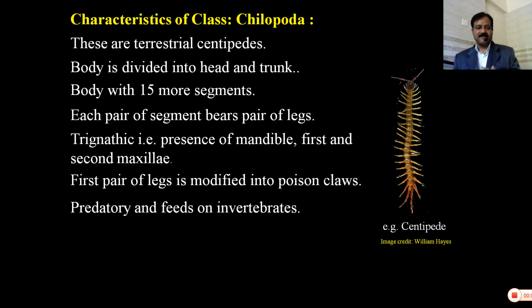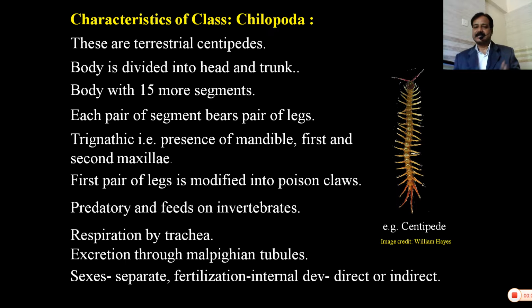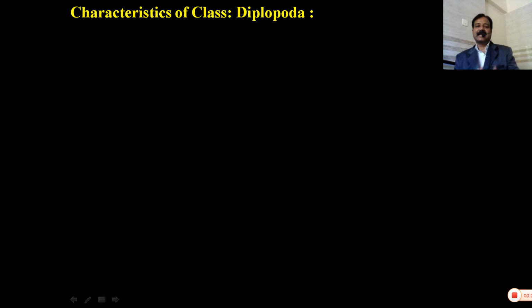They are generally predatory and feed on invertebrates. Respiration by trachea and excretion by Malpighian tubules. Sexes are generally separate. Fertilization is internal. Development is either direct or indirect. For example, Scolopendra.